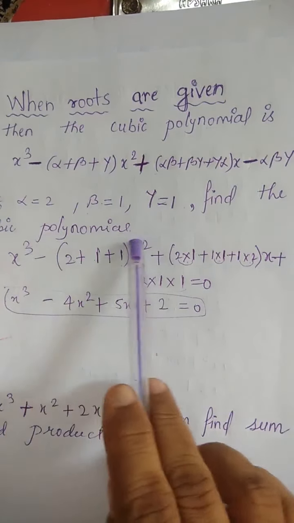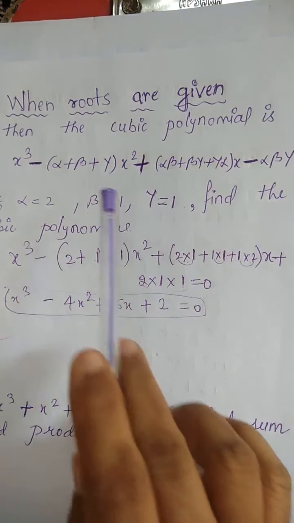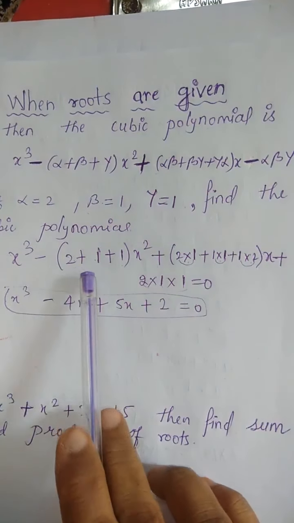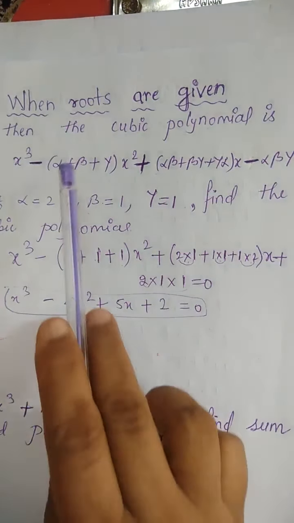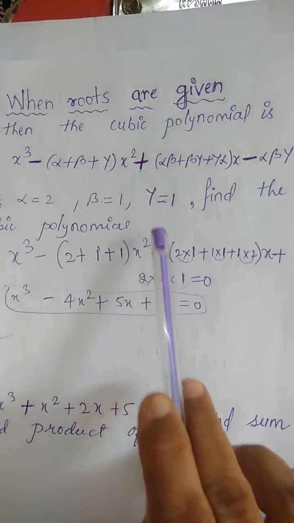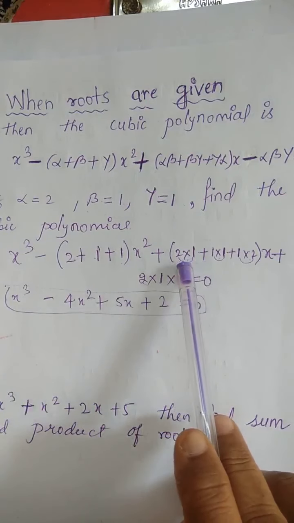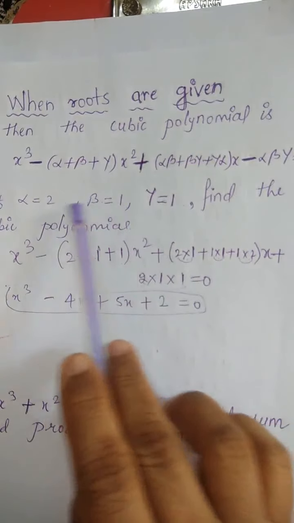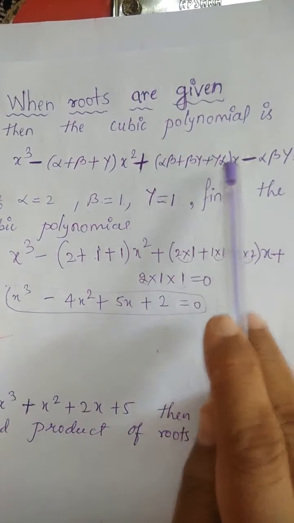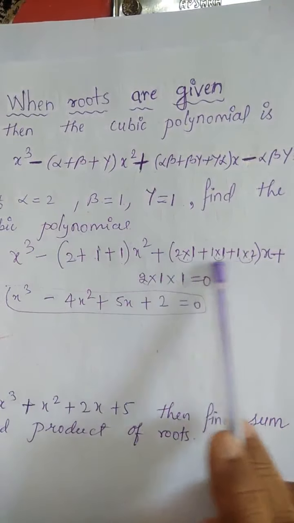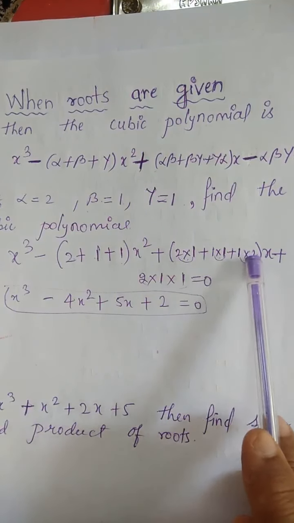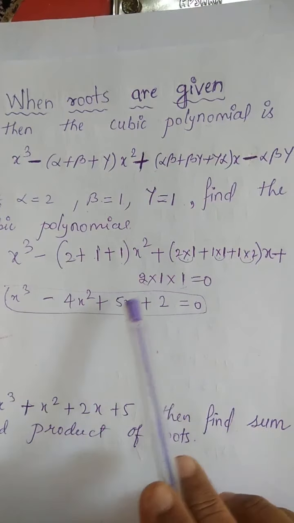Here alpha, beta, gamma values are given. We have to simply substitute the values in this polynomial and calculate. So here alpha is 2, beta is 1, gamma is 1. Then x square plus, alpha beta means alpha and beta multiplying, 2 into 1, then beta gamma means 1 into 1, then gamma alpha means 1 into 2. After multiplying, add them. 2 ones are 2, 1 ones are 1, 1 twos are 2. 2 plus 1 plus 2 will give you 5.